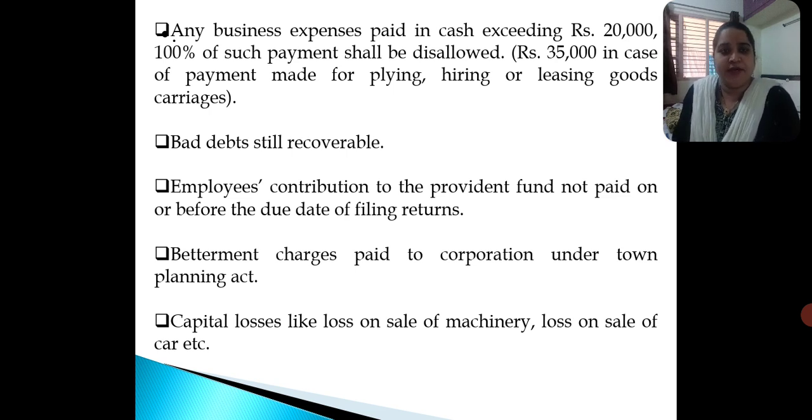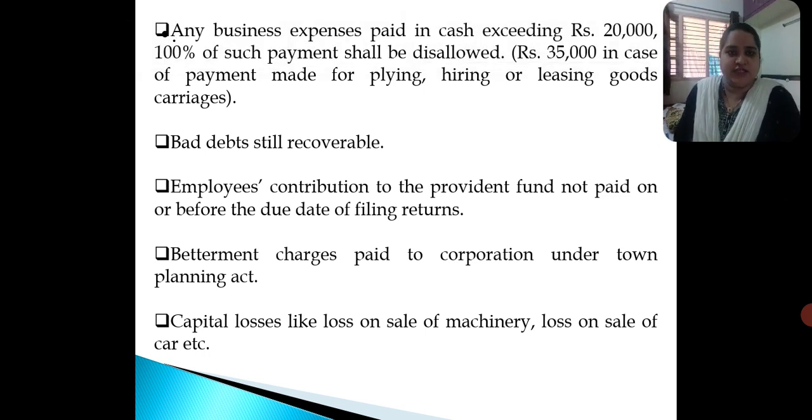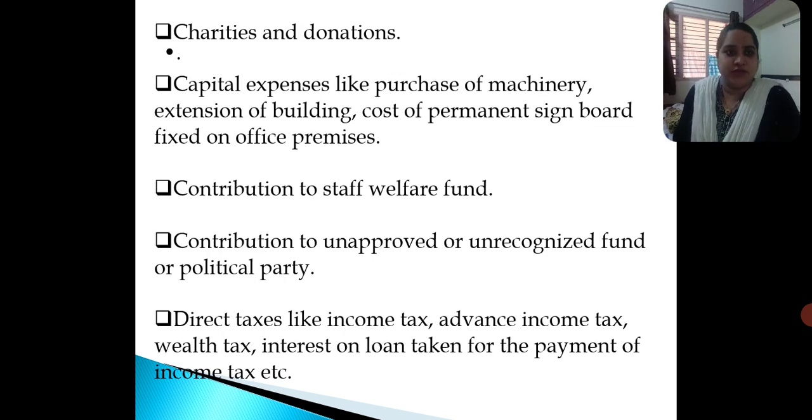Next, you have betterment charges paid to the corporation under the Town Planning Act. If there are any betterment charges paid to the corporation by the assessee under the Town Planning Act, that is also treated as inadmissible expenses and it is disallowed. Next, capital losses like loss on sale of machinery, loss on sale of car, etc. are also inadmissible expenses and they are supposed to be disallowed. Charities and donations shown as expenses are also inadmissible expenses and they are disallowed.